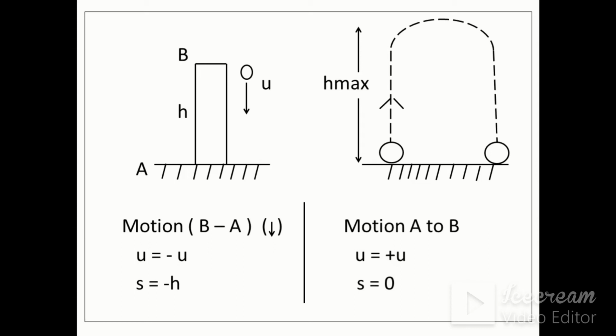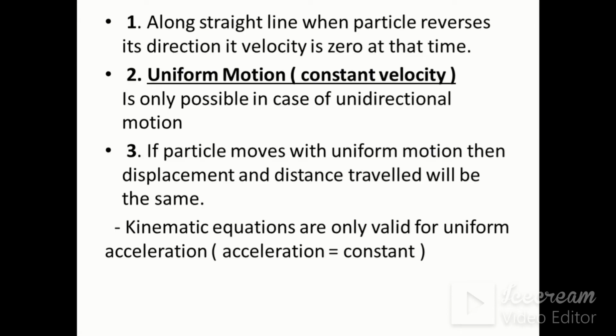For a to b, if the particle is projected with certain velocity u and it comes back to its initial position on the ground surface, therefore u is equal to plus u, and since the particle comes back to its original position, the displacement along the line is 0. Along a straight line, when the particle reverses direction, its velocity is 0 at that time, since the displacement is 0 at that time.